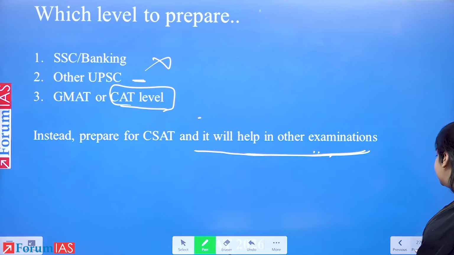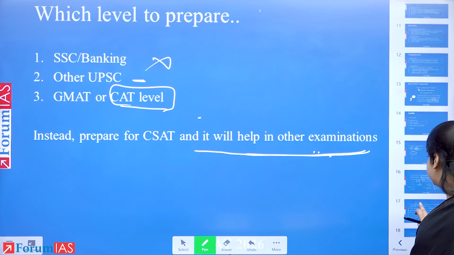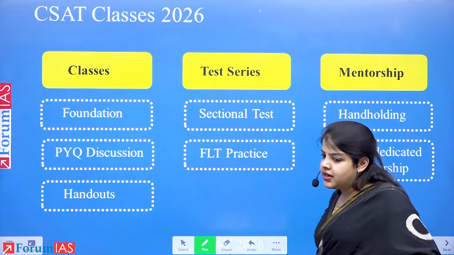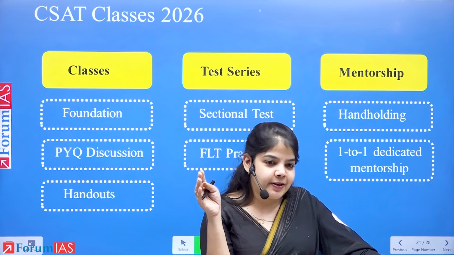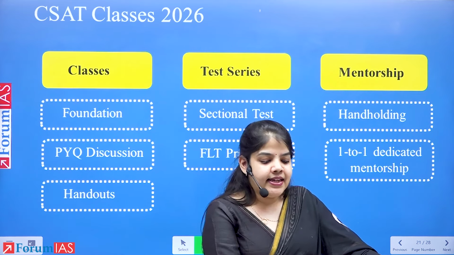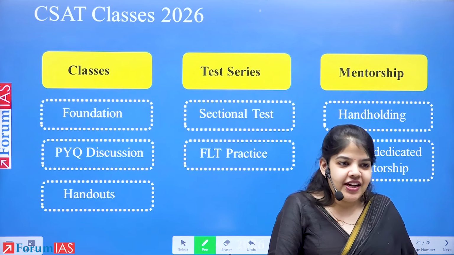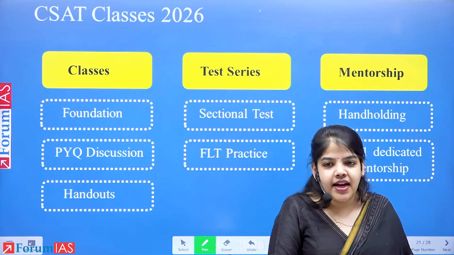This is what I would recommend doing for CSAT, where you have practiced, you know your approach, you know your strategy across different sections, you recognize your strong area and weak area. Some will feel my English is strong, so I can qualify CSAT. But despite English, you will still need other sections. Some feel maths is very good, so it will be fine. But then you also need reasoning and reading comprehension.